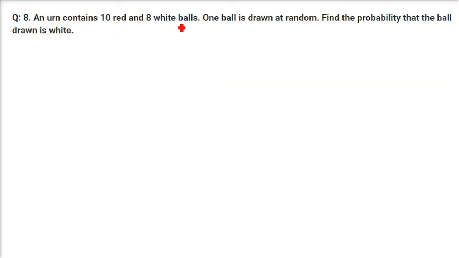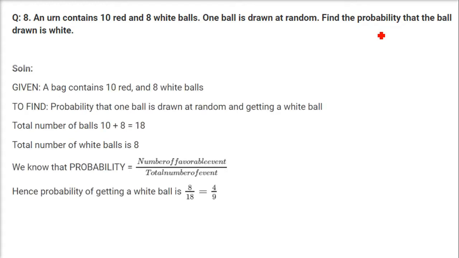An urn contained 18 red and 8 white balls. One ball is drawn at random. Find the probability that the ball drawn is white. So first of all, what is an urn? Urn is just like a box, you can say. In Hindi we call it kalash. So an urn is a box, or anything which can keep these balls.